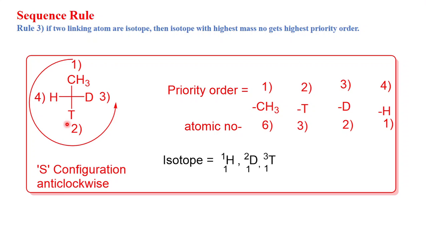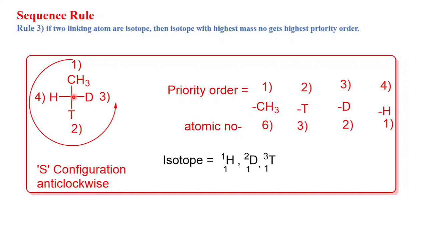This rule number 3 says that if the two linking atoms are isotopes, then the isotope with the highest mass number will get the highest priority order. To understand this rule, let's take this example.